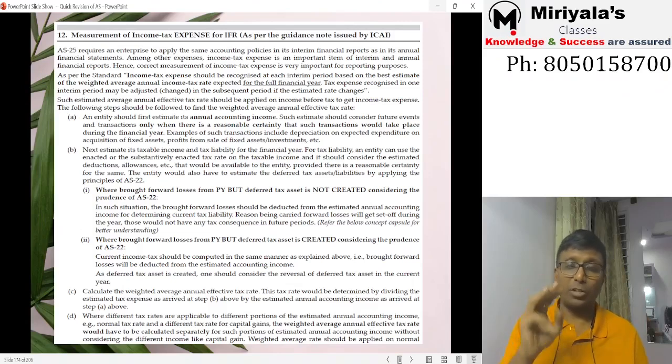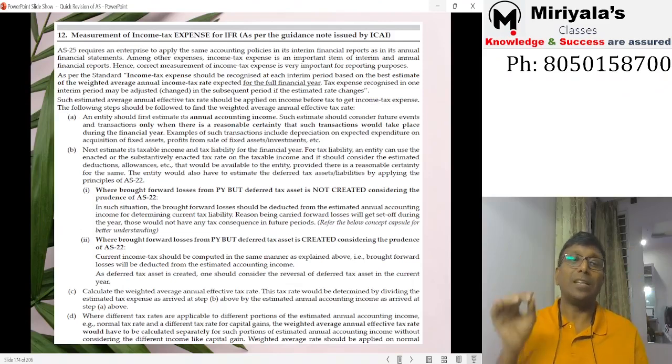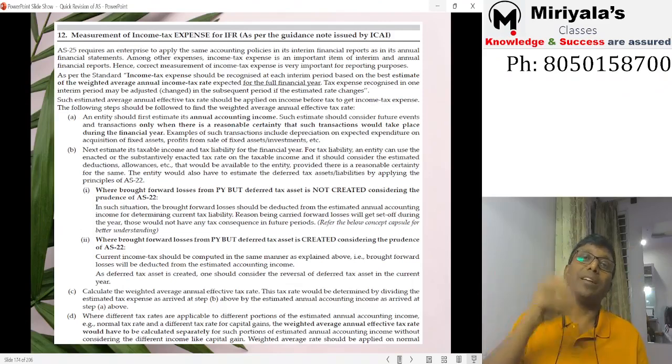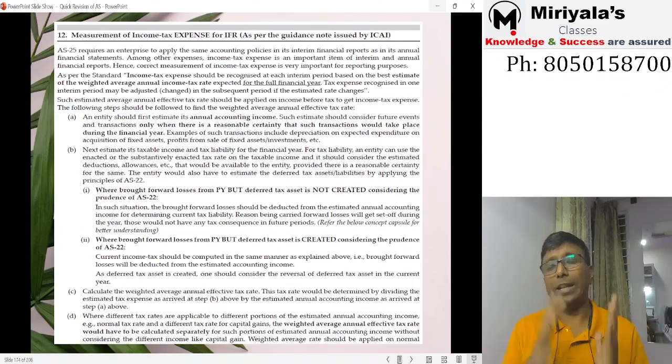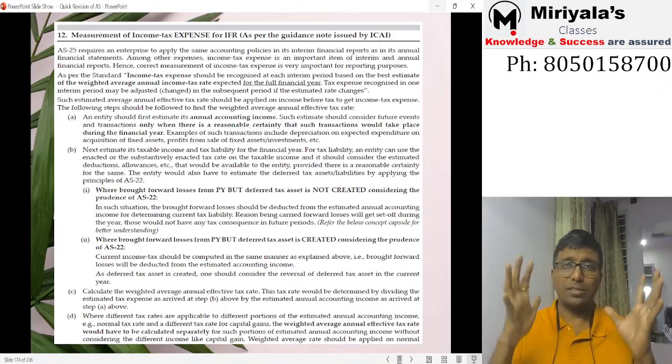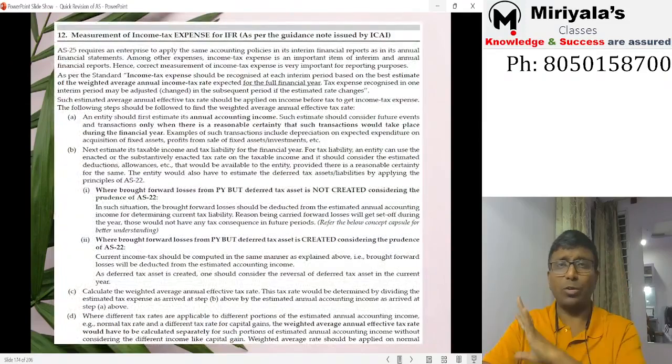Now the third step is what? Step 2 divided by step 1. That means the tax liability divided by accounting income, not taxable income, into 100. Then you will get the percentage. That percentage you have to apply on the accounting profit before tax. That's going to be your interim profit before taxation. Okay, this is with respect to accounting standard 25.